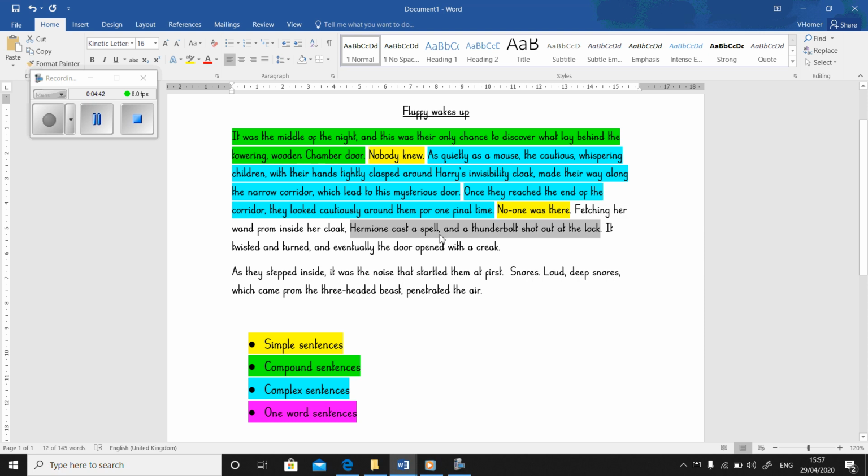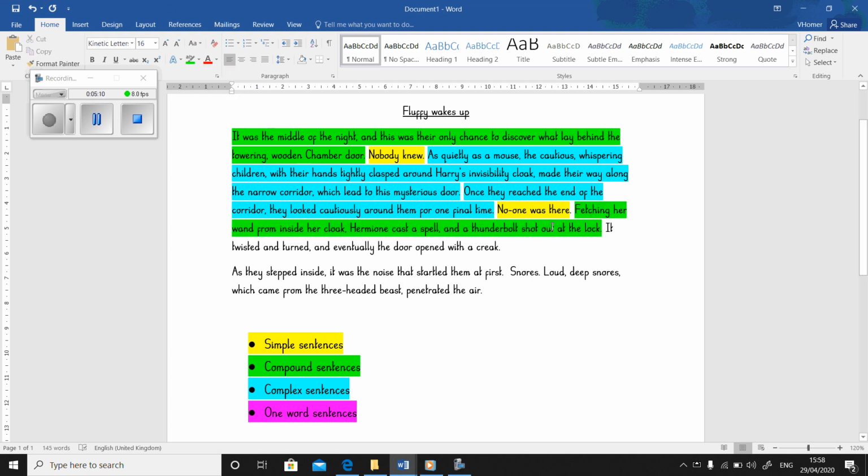Hermione cast a spell and a thunderbolt shot out at the lock. Hermione cast a spell is a sentence. It's got a subject and it's got a verb. A thunderbolt shot out at the lock, that is a sentence, it's got a subject and it's got a verb. They're joined together by a conjunction, and as we found out in this sentence is a coordinating conjunction, so that makes that one a compound sentence.